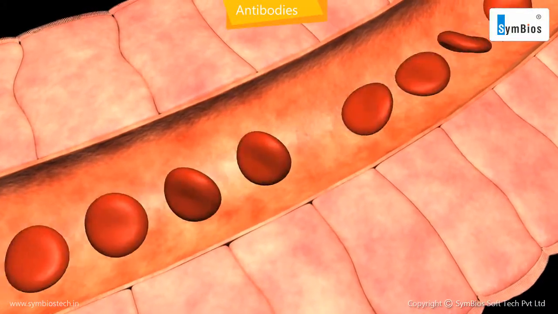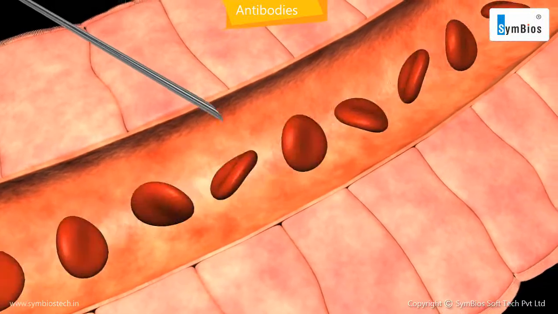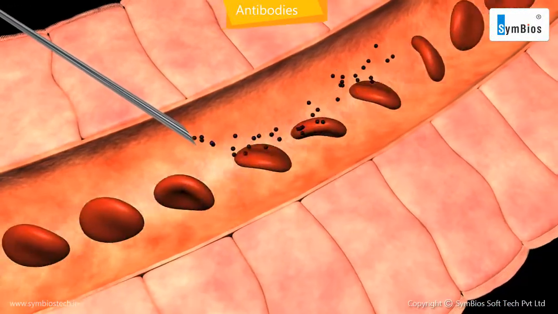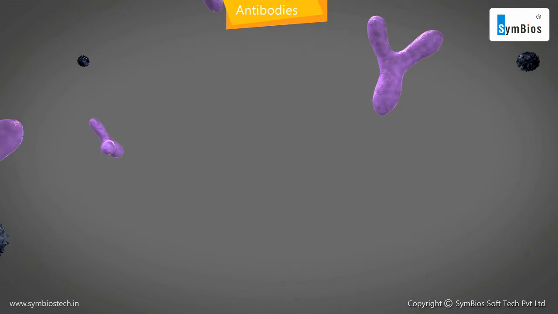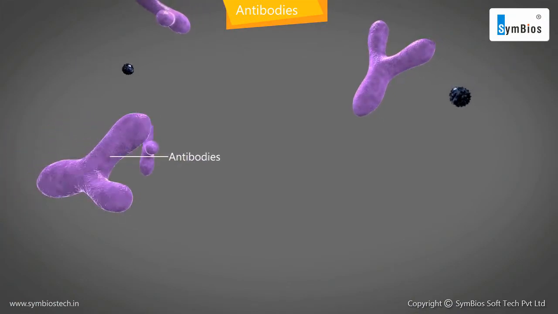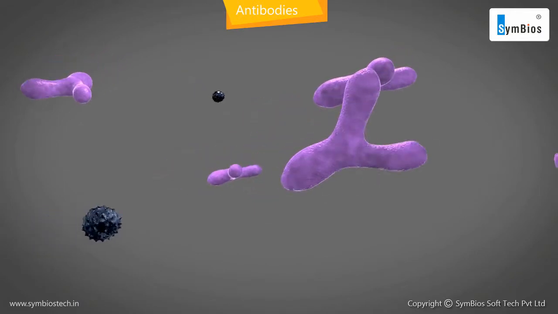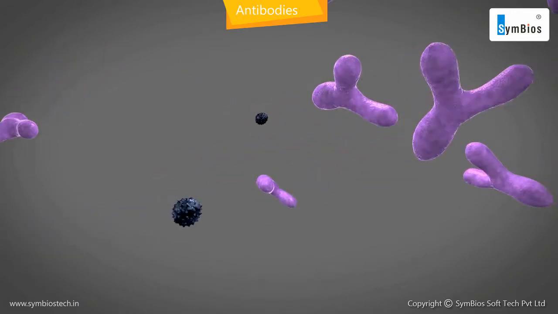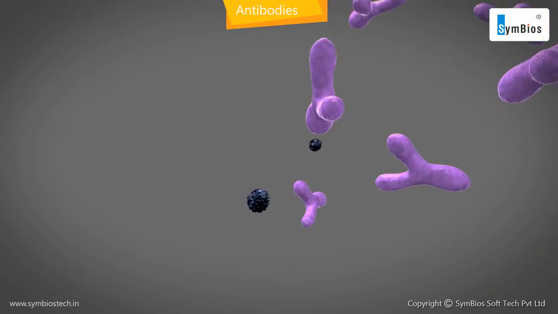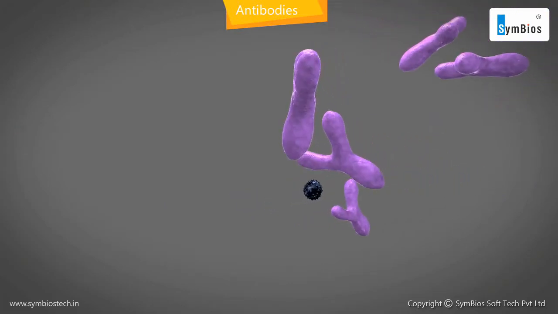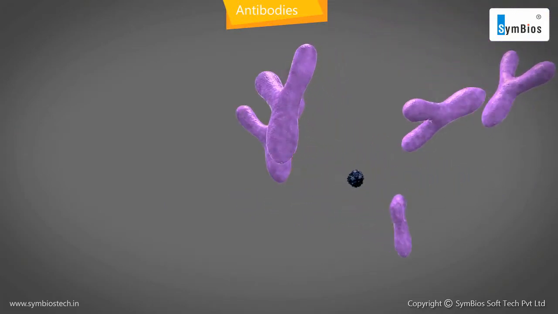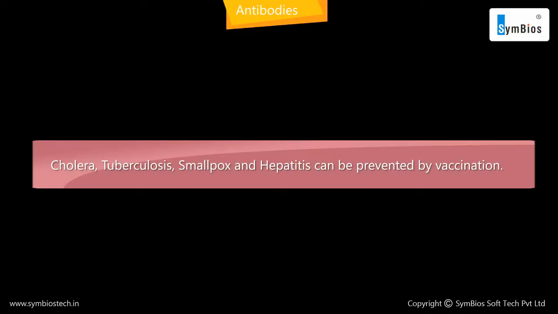Vaccines are made of dead or weak microorganisms. When the vaccine is injected, our body produces antibodies to fight with them. These antibodies remain in the body and protect us from any future attack of disease-causing microbes. This is how a vaccine works. Several diseases including cholera, tuberculosis, smallpox, and hepatitis can be prevented by vaccination.